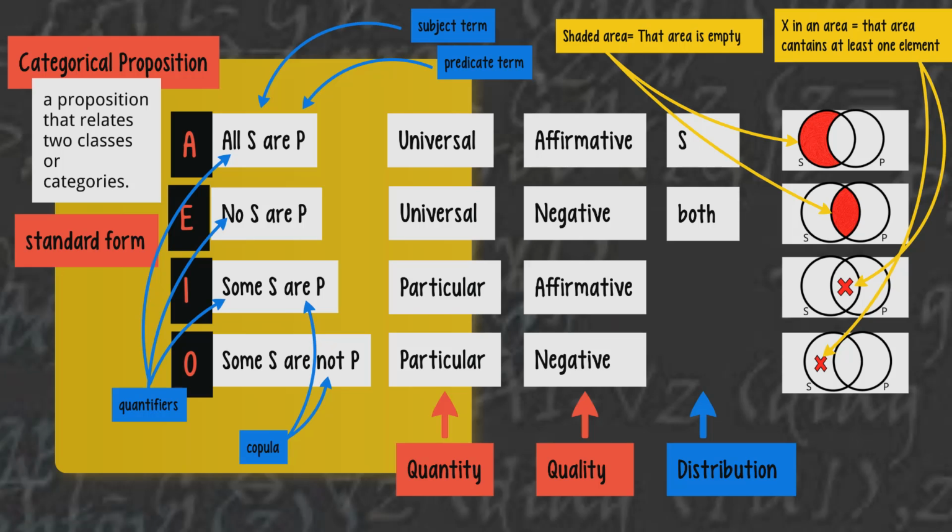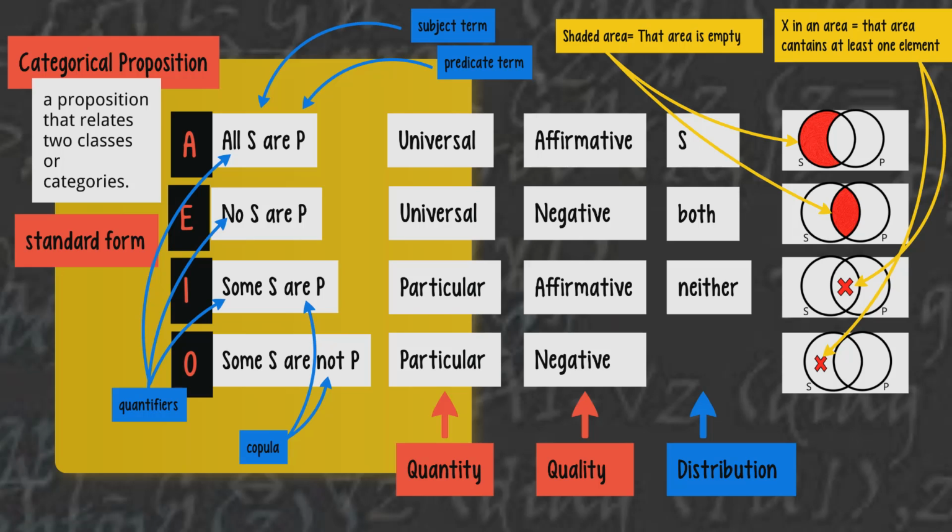In particular, it says that there are absolutely no members of the S class that are members of the P class, and because we see that that intersection is empty, it must be the case then that there are also no members of the P class that are members of the S class. So it's telling us something about every member of both classes. Both terms are distributed.